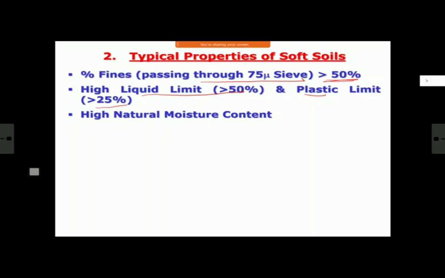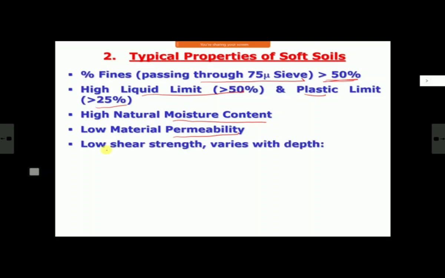So evaporation of water is very, very less, and their natural moisture content also is normally very high. Low permeability, very low permeability. That's the reason that evaporation of water takes time and they tend to retain water for a long time. And their shear strength is low. All these soft soils, we have seen shear strength less than 25 kilopascal. So shear strength of these soils is very low, and it varies with depth. Shear strength changes with depth.